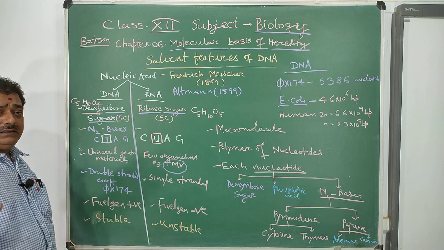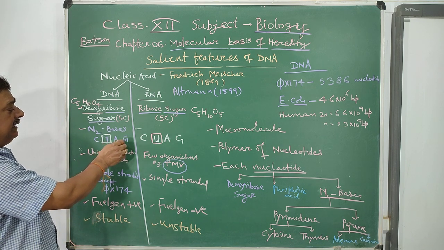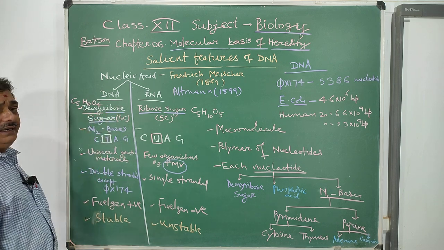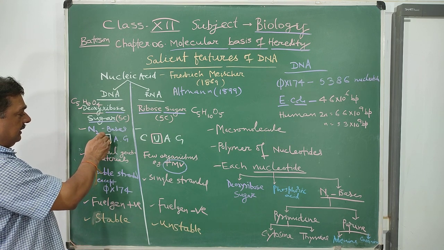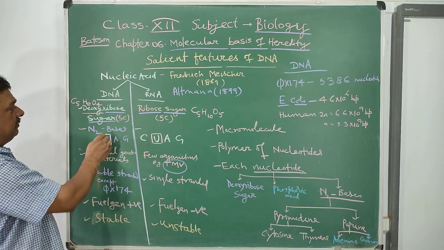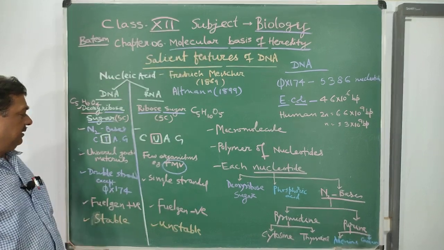What are the common nitrogen bases? Cytosine, adenine, and guanine. Three nitrogen bases are common in both DNA and RNA. The only difference is thymine and uracil. Thymine is only found in DNA and uracil is only found in RNA.